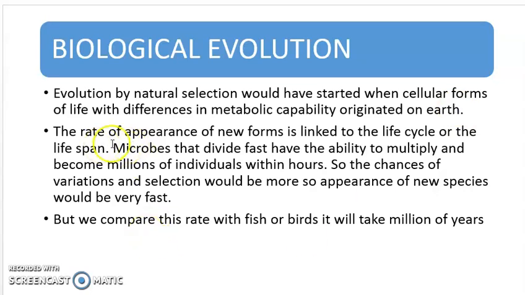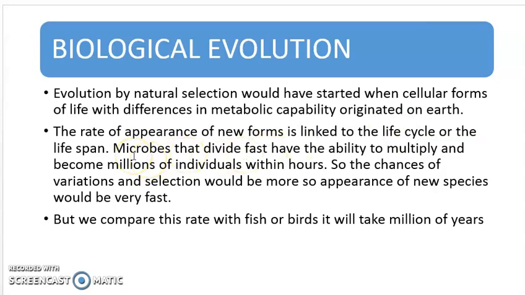Now just take an example. The rate of appearance of new forms, meaning how new varieties or new forms or new species would be evolving, is linked to the life cycle or the lifespan of that organism, that is, how quickly it reproduces or how quickly it grows and becomes sexually mature, or you can say reproductively mature, so that it can give birth to new offspring, right? We take an example of microbes.